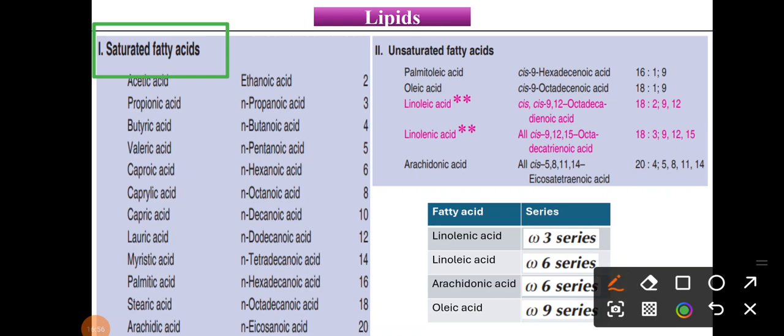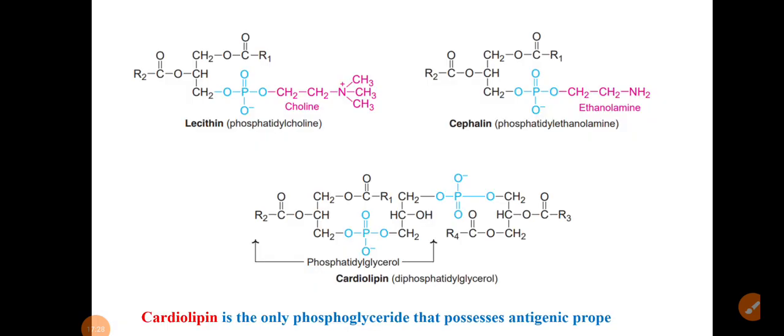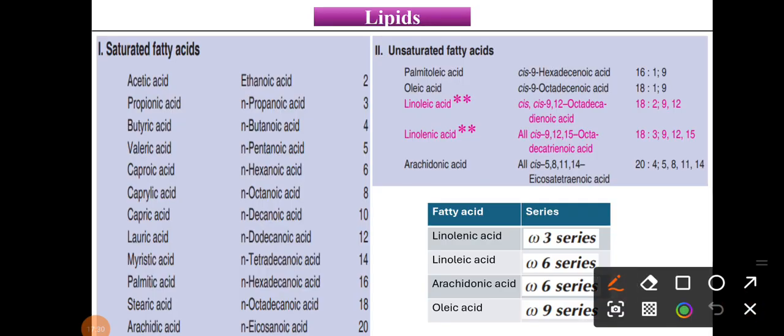First of all, we will see palmitoleic acid, cis-9 hexadecanoic acid. Then what are the other examples? These are oleic acid, linoleic acid, linolenic acid, arachidonic acid. These all are the examples of your unsaturated fatty acids. Accordingly, in this table they have given some numbers. What are those? The numbers 16, 16, 18, 18, 18, 20.